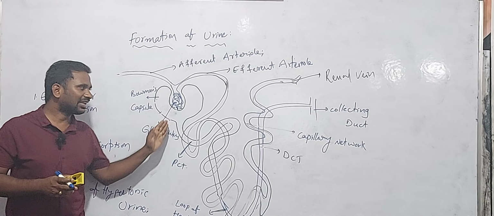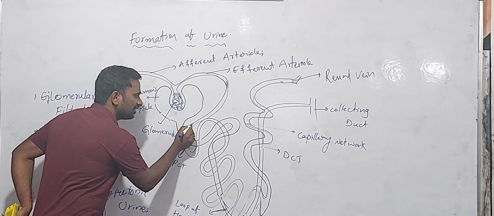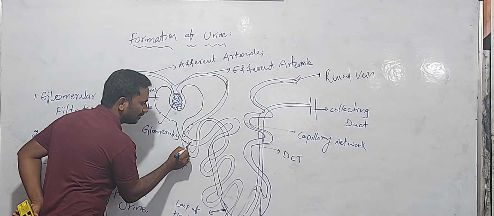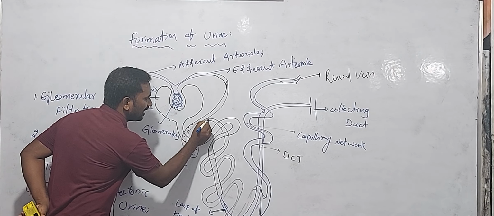Okay, so it can re-enter into this blood containing blood capillary network.